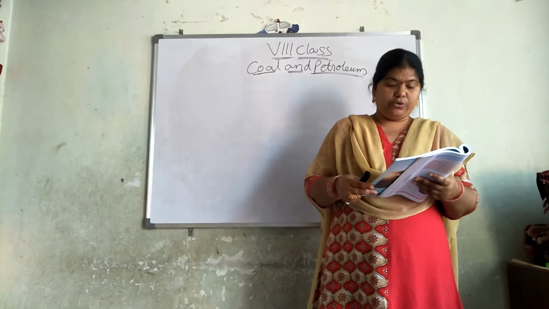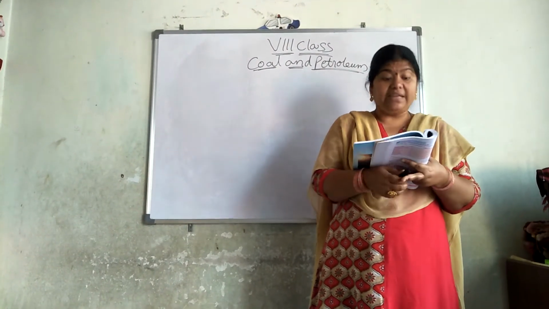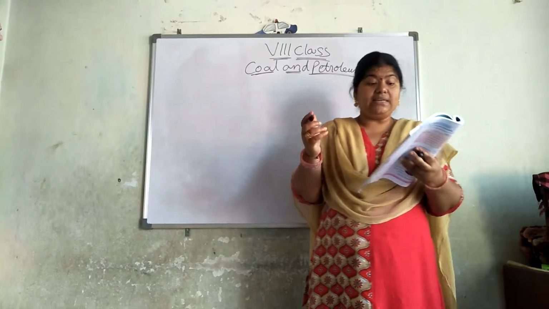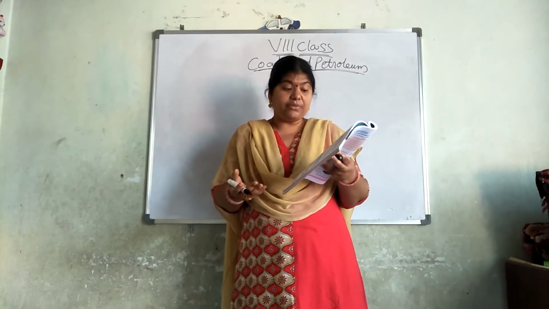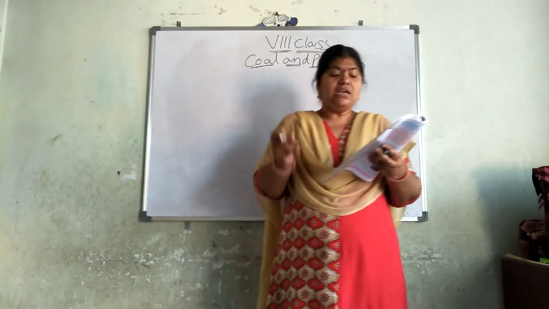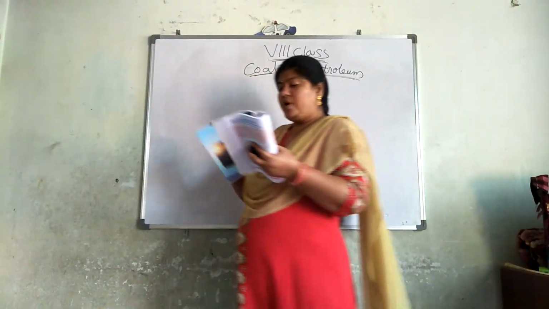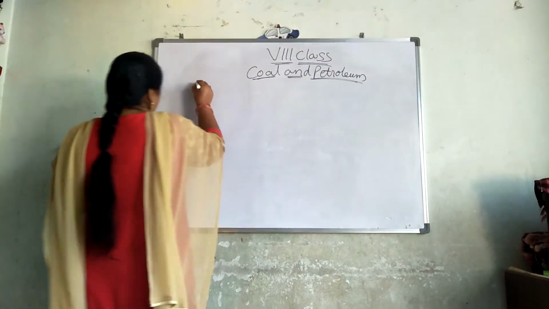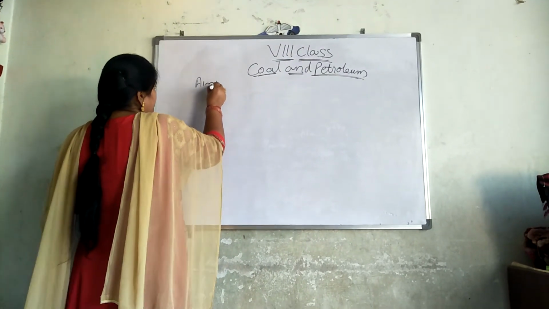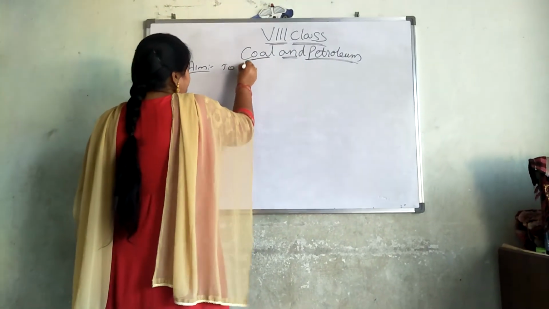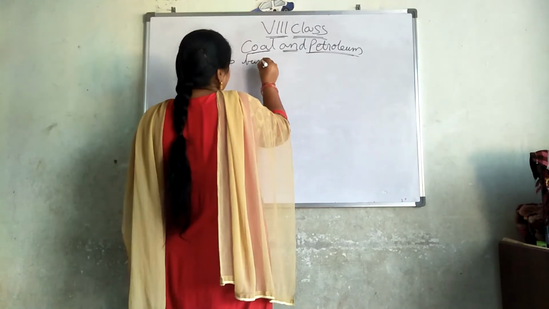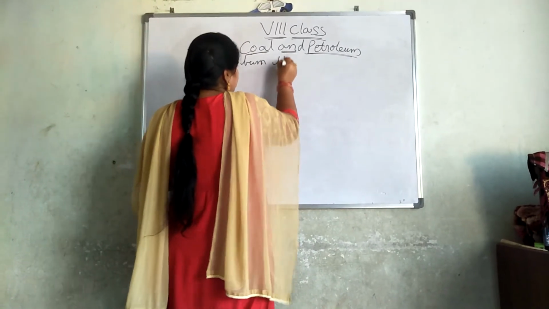For what sake are we doing this? The aim is to show that when we heat high quality coal, a gas evolves which can burn, since the carbon content is more. What is that gas? We have to see. Aim: to burn the coal.